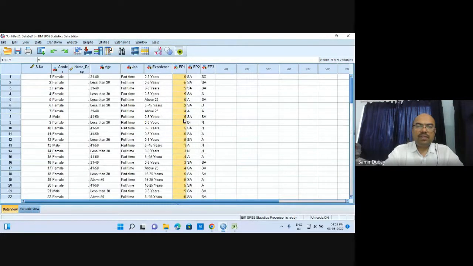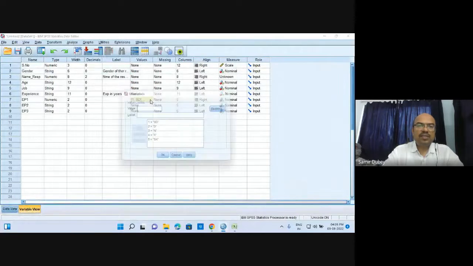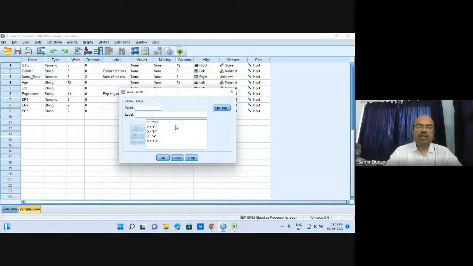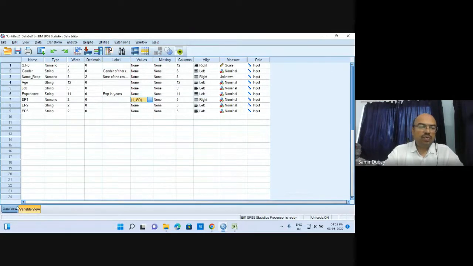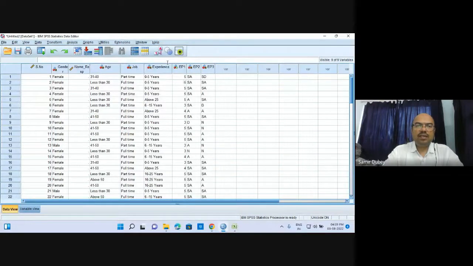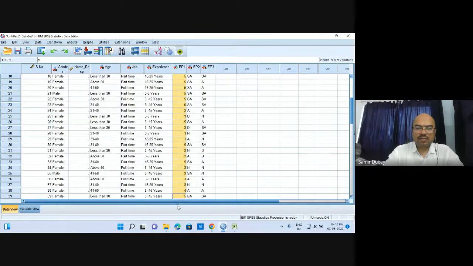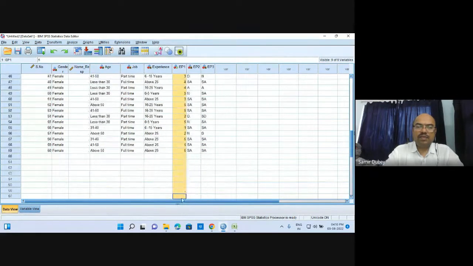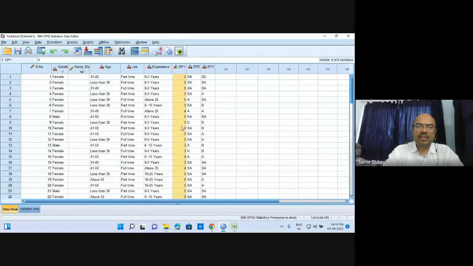Originally this will be like this, and once you have coded it, how we need to code it? Here it is in variable view once again. Here I have shown you how to code it. This is how I have coded it. So once I have coded it, when you go to the data view and toggle it, you will find the alphabetical value, and when you toggle it once again, you will get the numerical values of the very same variable. Here it is. So this is how it actually works.